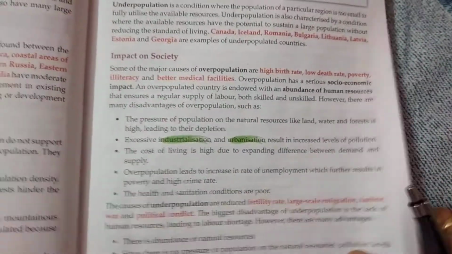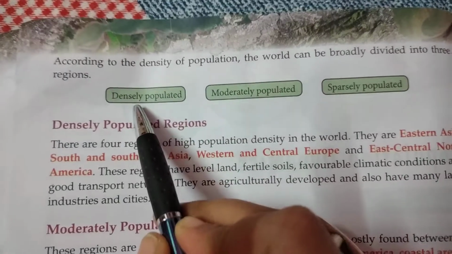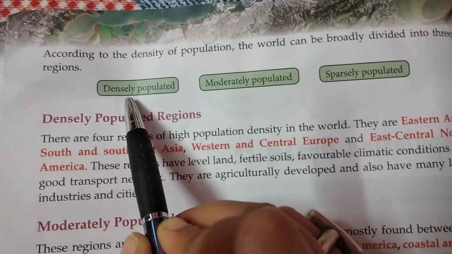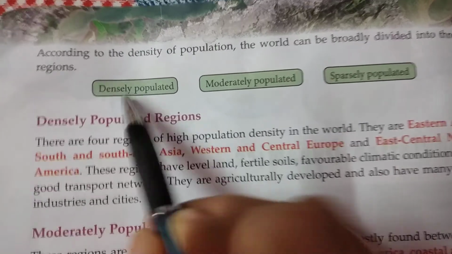Now let us proceed. According to the total population, the world has been divided into 3 categories. One is densely populated, the places of the world where the population is very high.